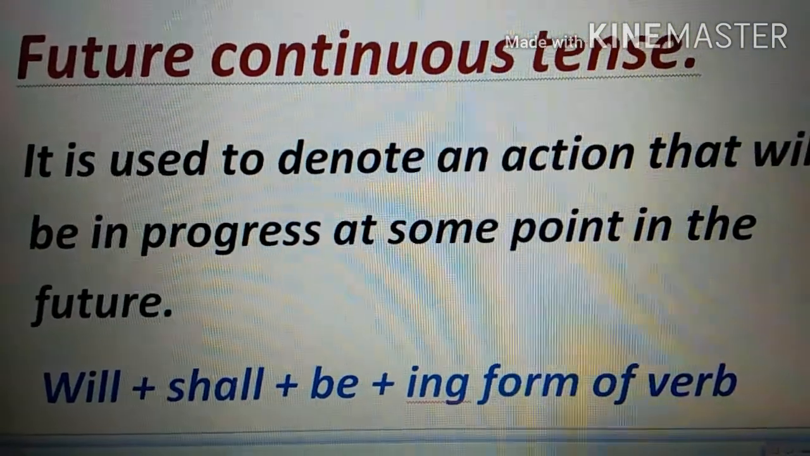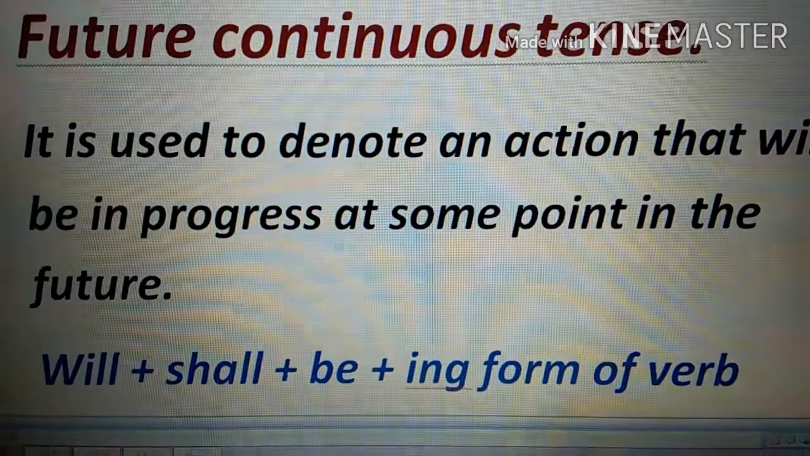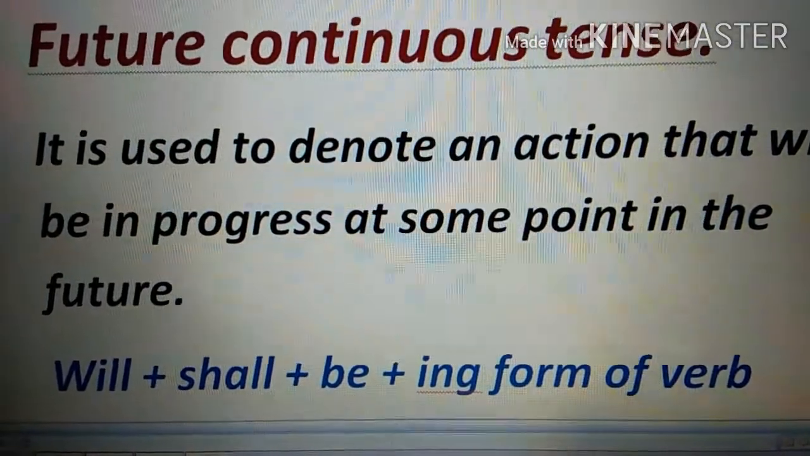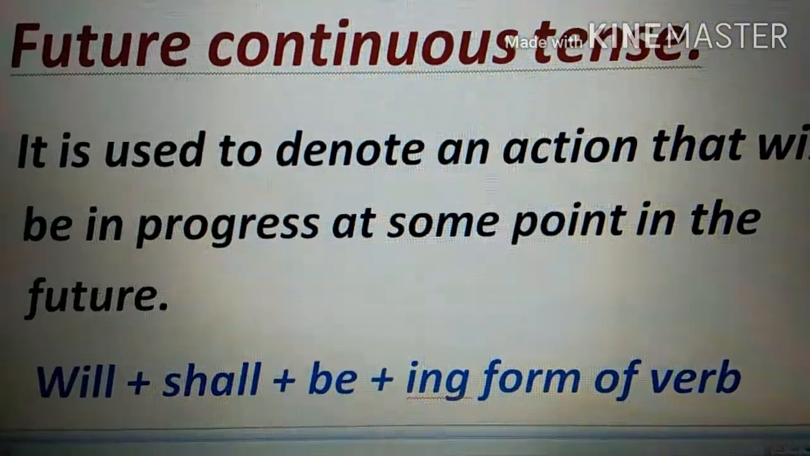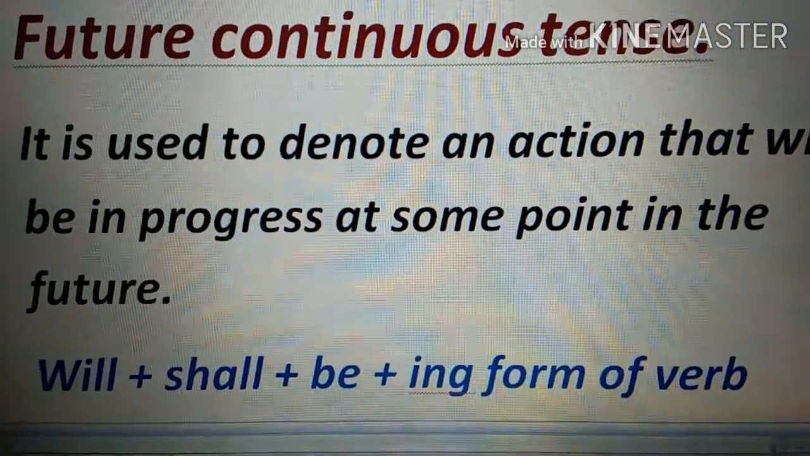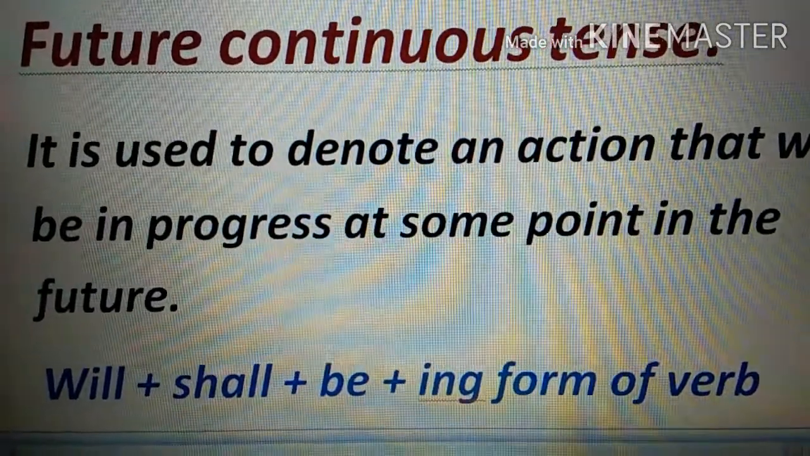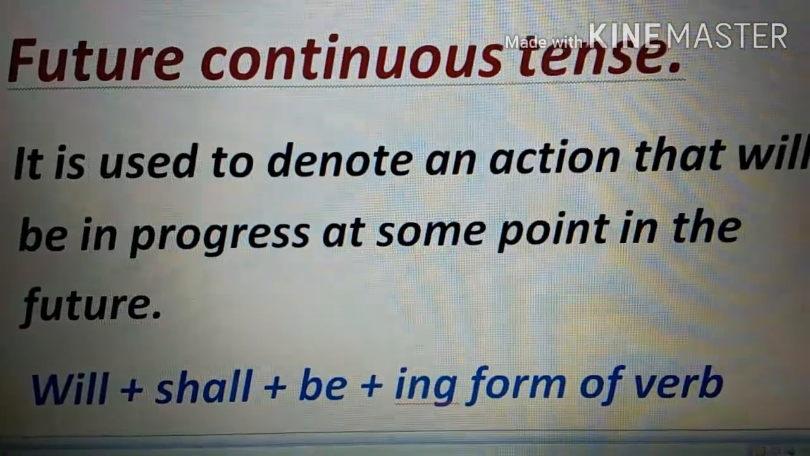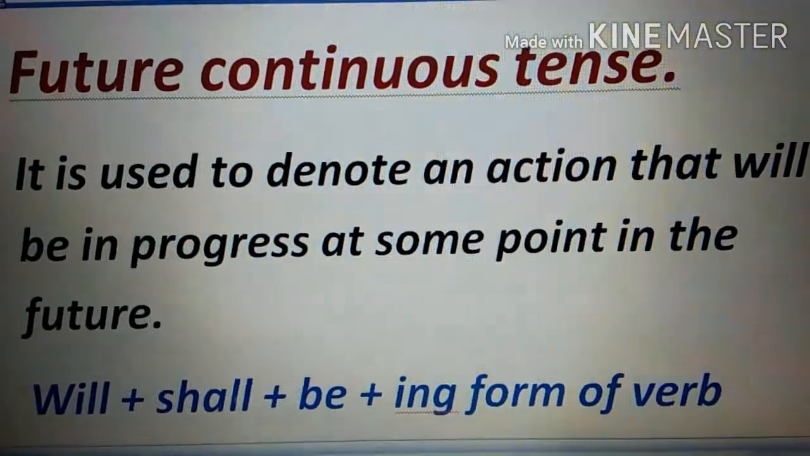Now we'll proceed to our next type of tense, which is future continuous tense. Now again you'll understand by the word continue that the action will be continuing but in the future. So it is used to denote an action that will be in progress at some time in the future, which you think it will be in progress in the future time.